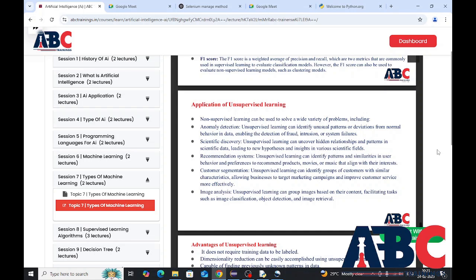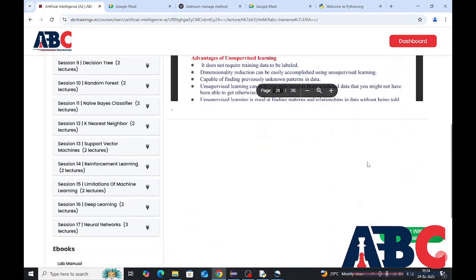Recommendation systems. Unsupervised learning can identify patterns and similarities in user behavior and preferences to recommend products, movies, or music that align with their interests. Customer segmentation. Unsupervised learning can identify groups of customers with similar characteristics, allowing businesses to target marketing campaigns and improve customer service more effectively. Image analysis. Unsupervised learning can group images based on their content, facilitating tasks such as image classification, object detection, and image retrieval.